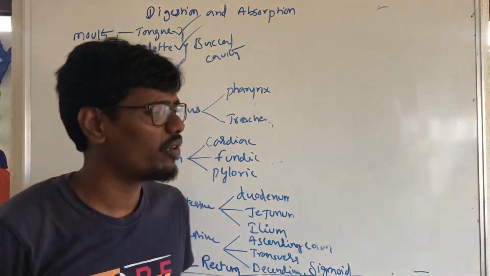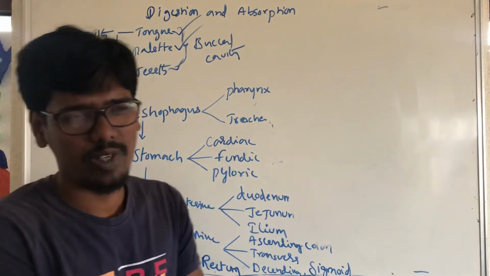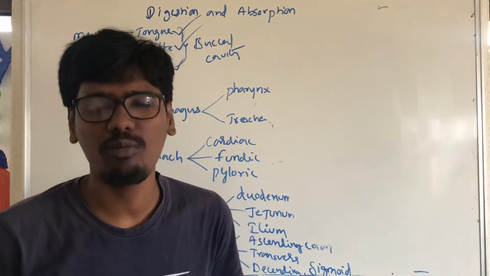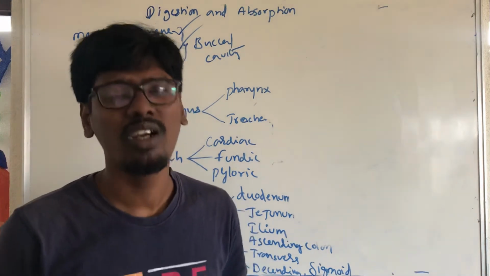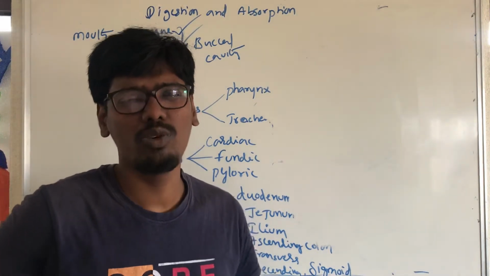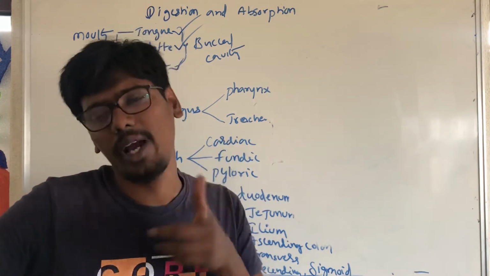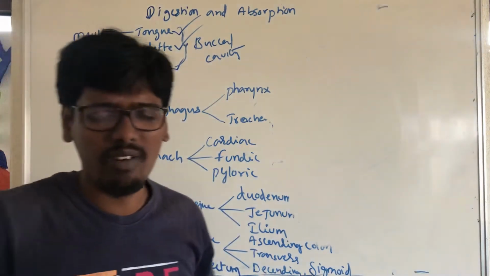Now we will see the use of the buccal cavity. Digestion starts in the mouth. The mouth is between two lips. There is the tongue, teeth, and palate. In the buccal cavity, three things are there.